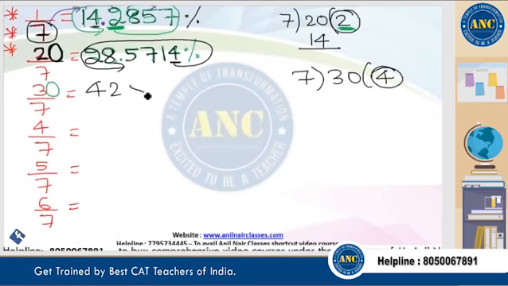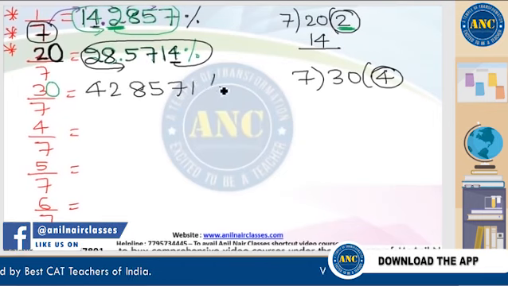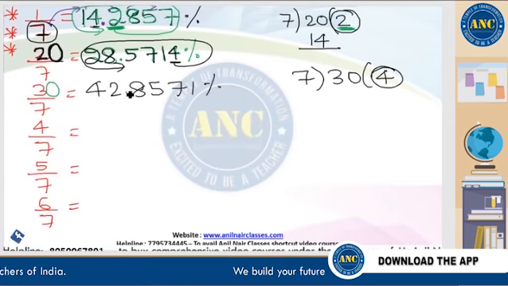After 2 places, keep a decimal point: 4, 2, 8, 5, 7, 1.